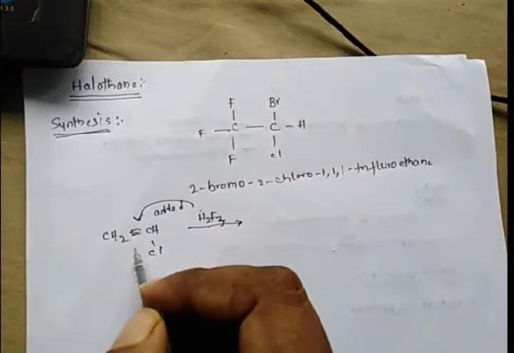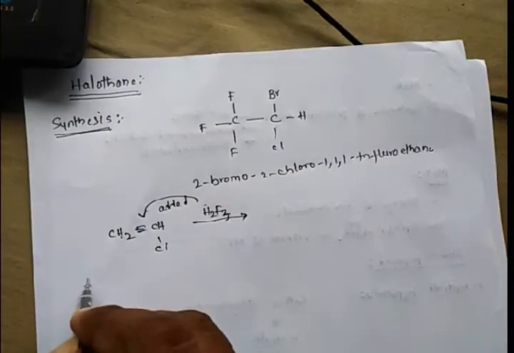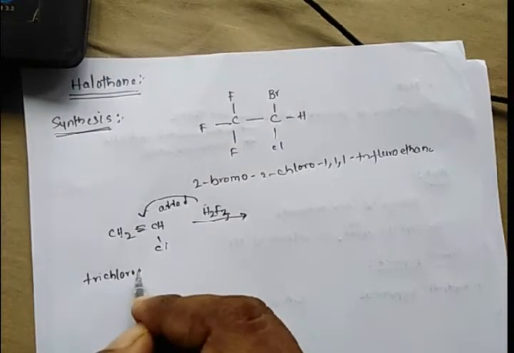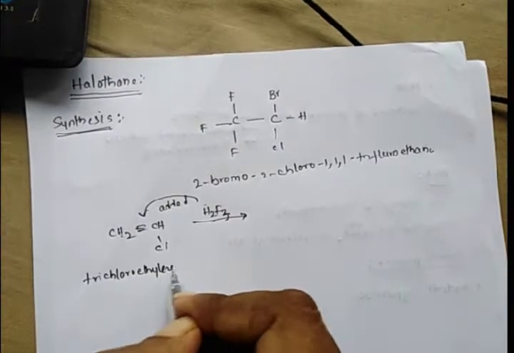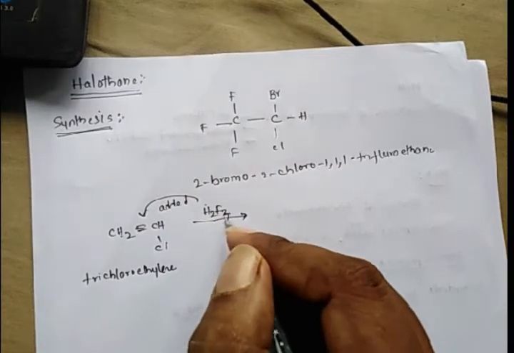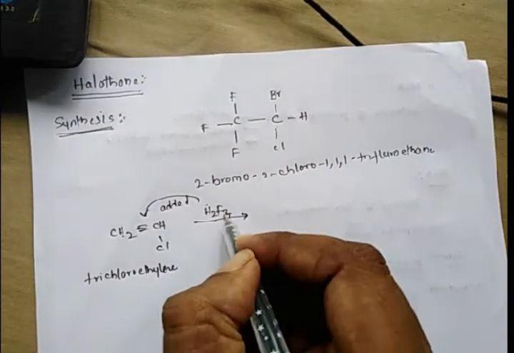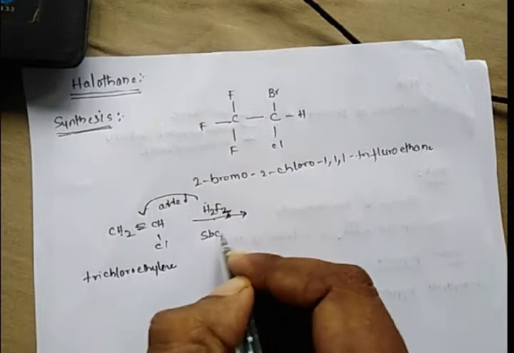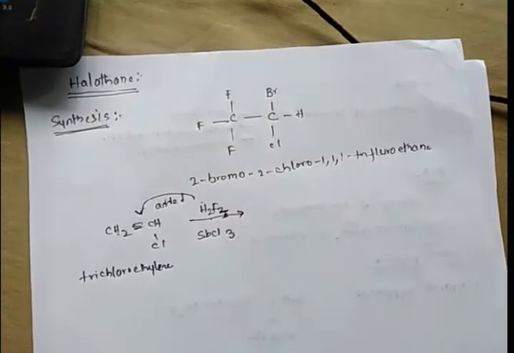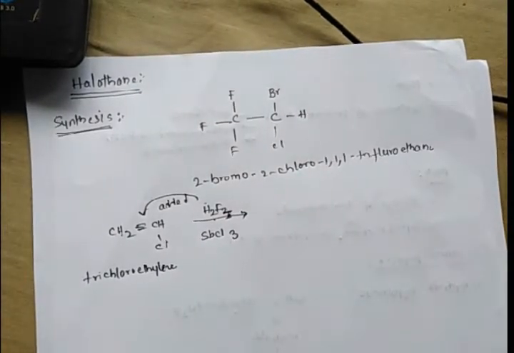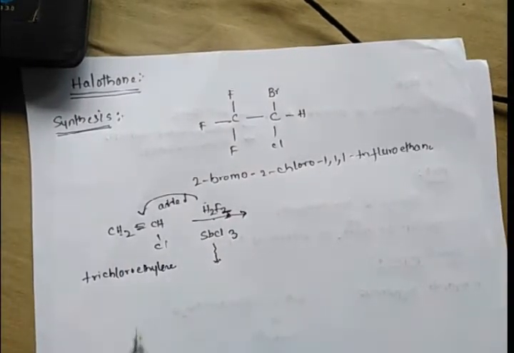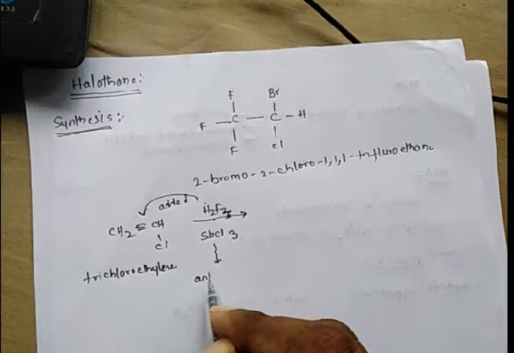We take this trichloroethylene and treat it with hydrogen fluoride as well as SbCl3, antimony chloride. SbCl3 is called antimony chloride.